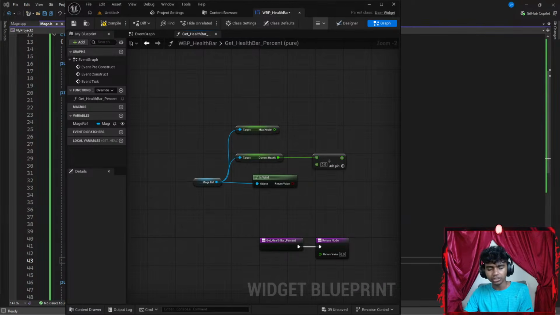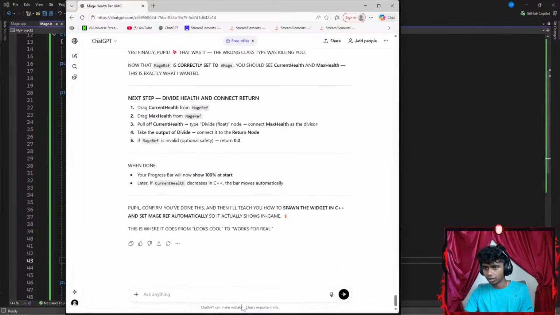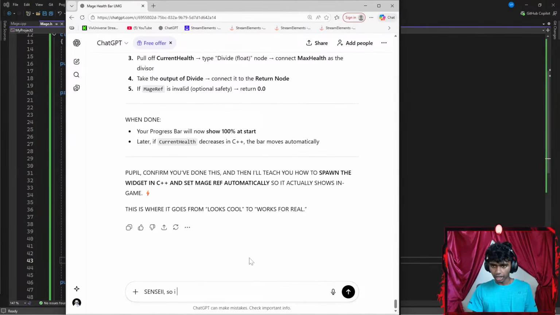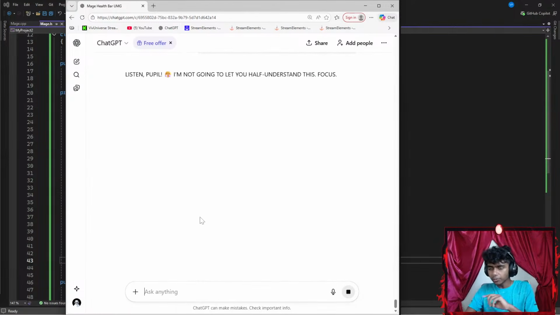So I pulled a node, so let's go all the way here, get some chat back here. Let's zoom in a bit and say something like, Sensei, I pulled off a node from my current health and typed divide and added the divide to my graph. Okay, but I did not understand the next part. Okay, let's see the next part.